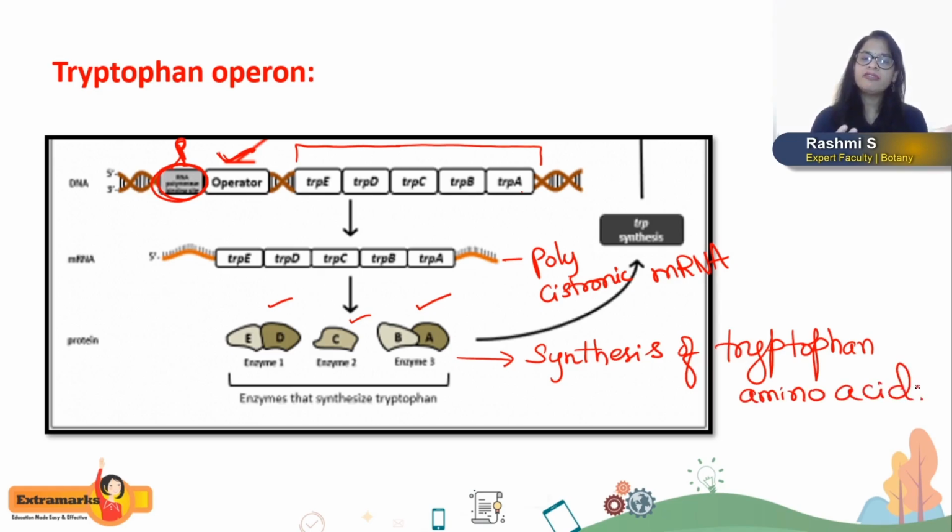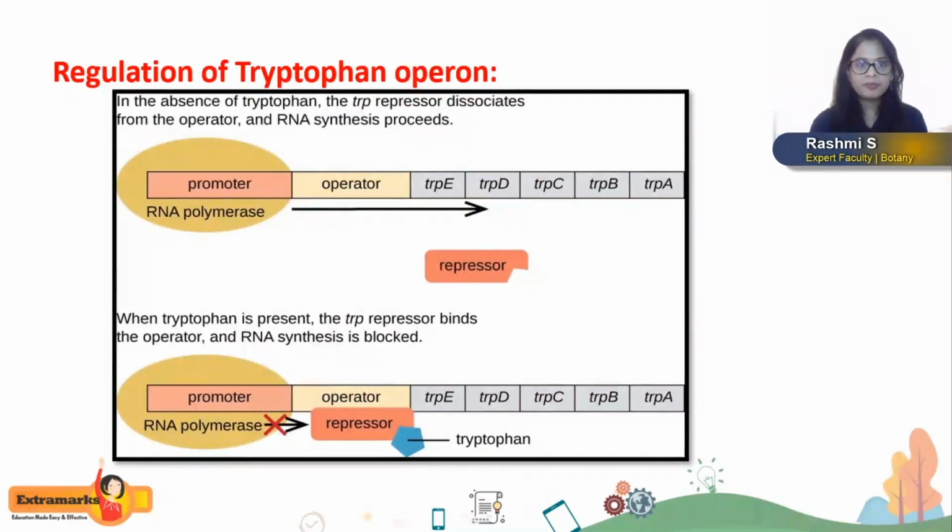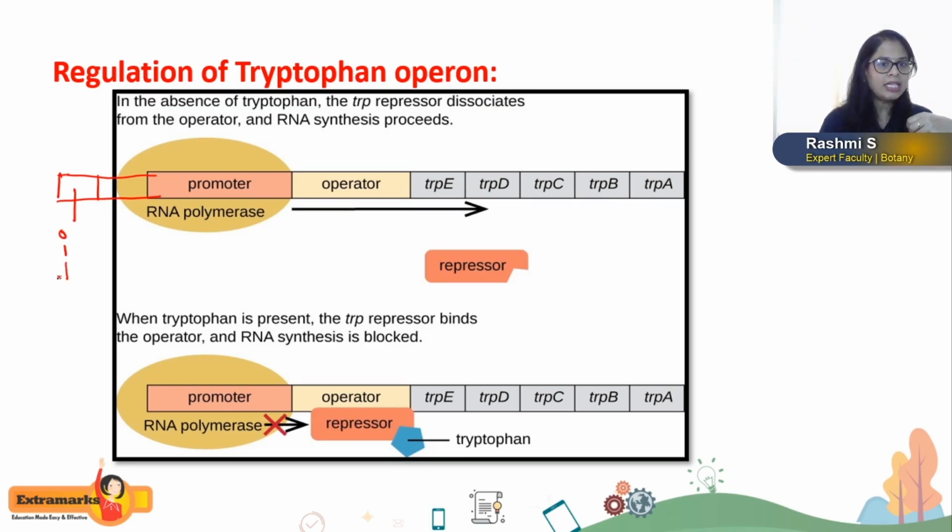Now let us see when the tryptophan operon gets switched on and when it gets switched off. The tryptophan operon has an operator and a promoter, and for any operon there will always be one more gene, which is called the I gene, isn't it? The I gene will be coding for the repressor protein molecule. So I'll write the I gene over here. There will be an I gene,